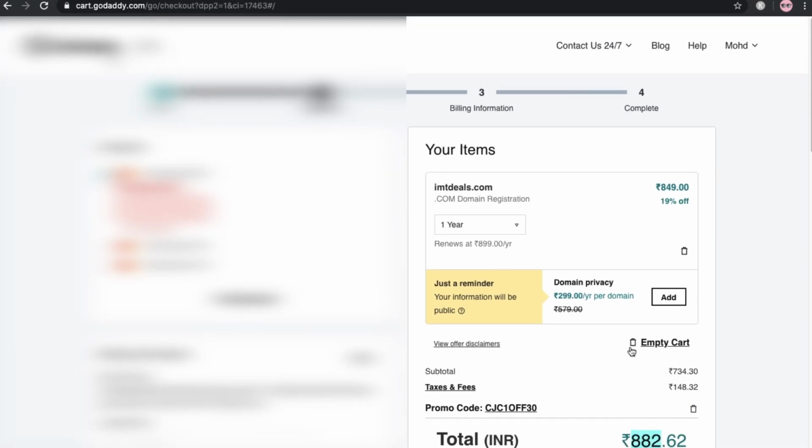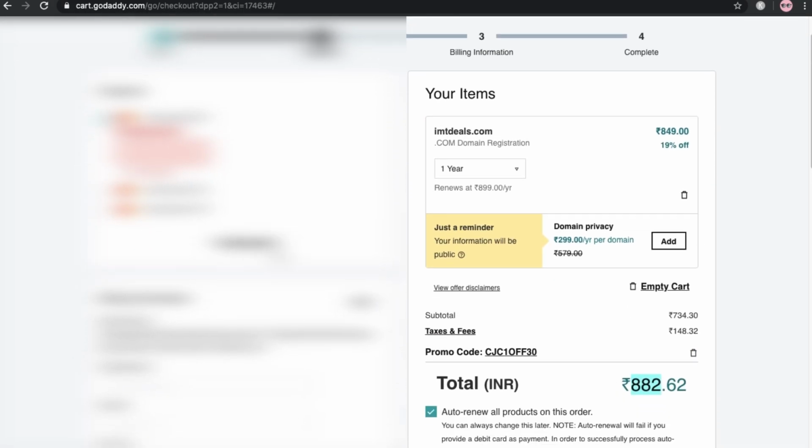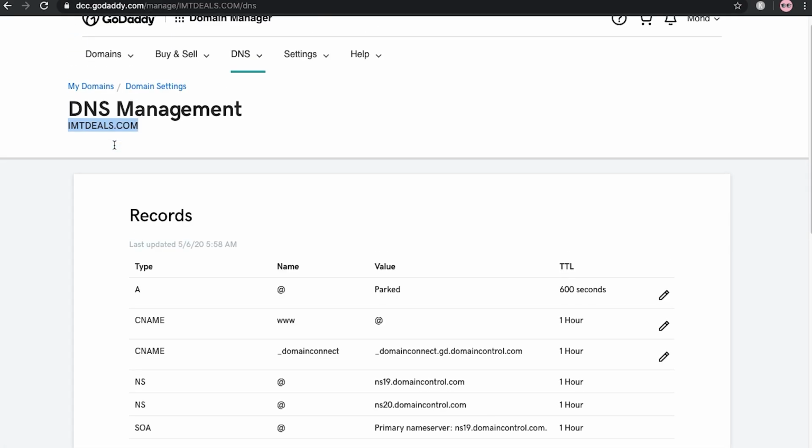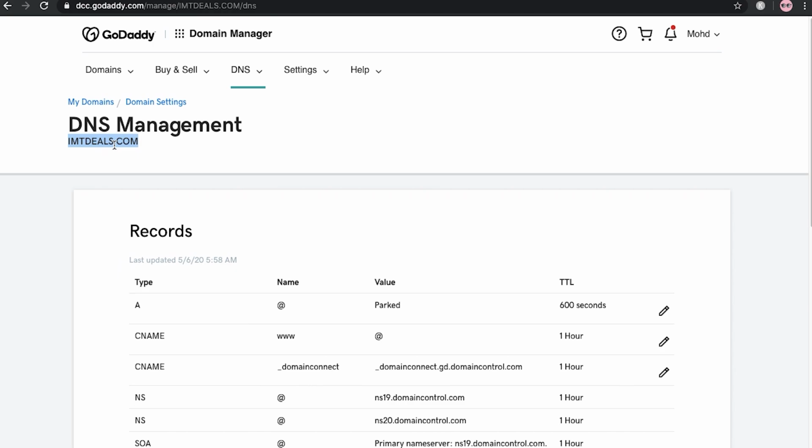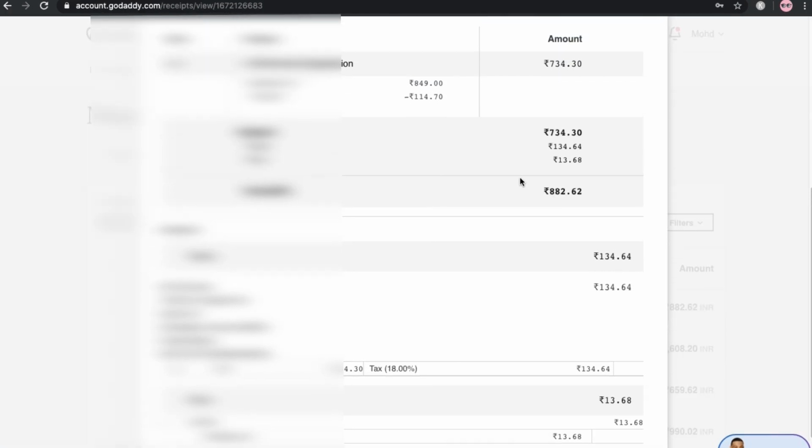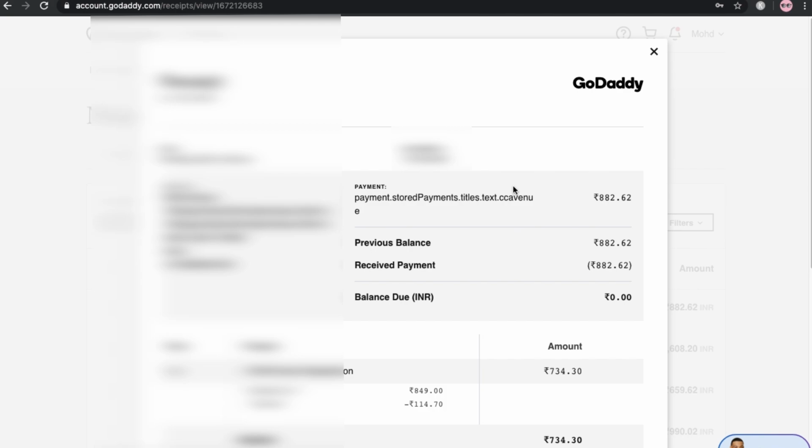Okay, so what you have to do is just purchase it. Let me do the purchase and I will show you in a few seconds. So here you can see that I successfully purchased this domain, imtdeals.com, and here you can see the script of the domain purchase. It cost me around 882 rupees, which converts to about 13 to 14 dollars. So it's very cheap, you can easily afford it.